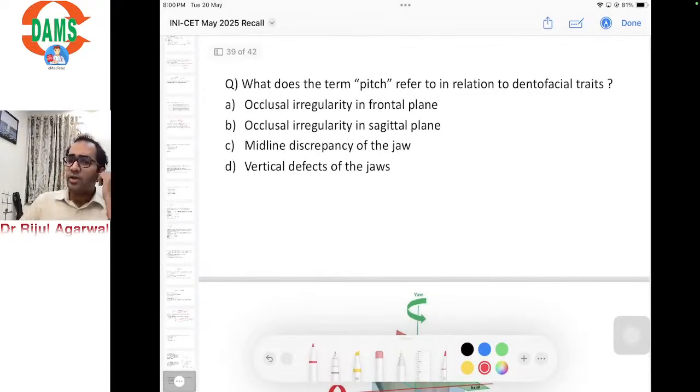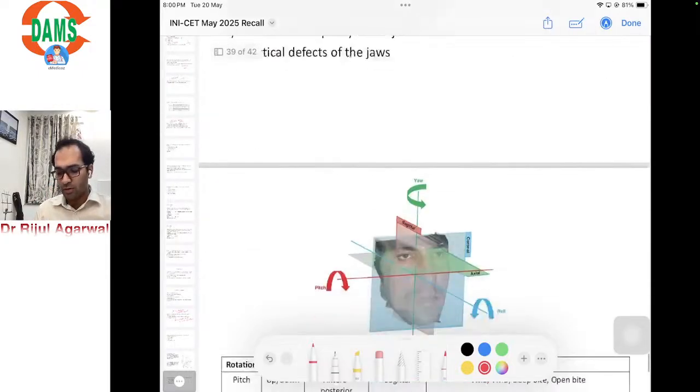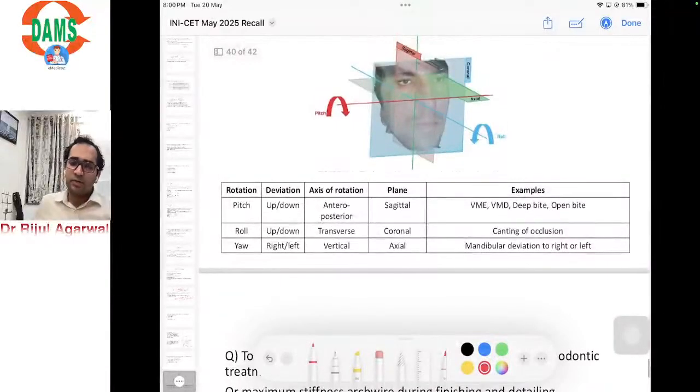Next question: what does the term pitch refer to in relation to the dentofacial traits? Occlusal irregularity in the frontal plane, occlusal irregularity in the sagittal plane, midline discrepancy of the jaws, or vertical defects of the jaws. This is the table which we have discussed, the figure from Proffit. Okay, pitch, roll and yaw.